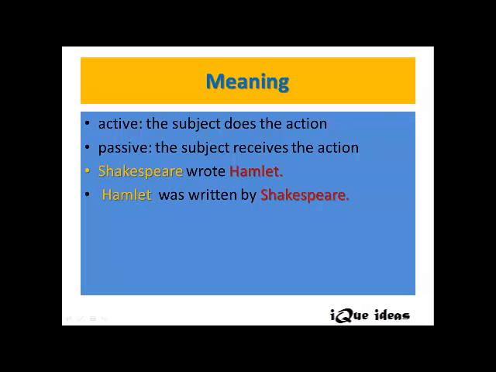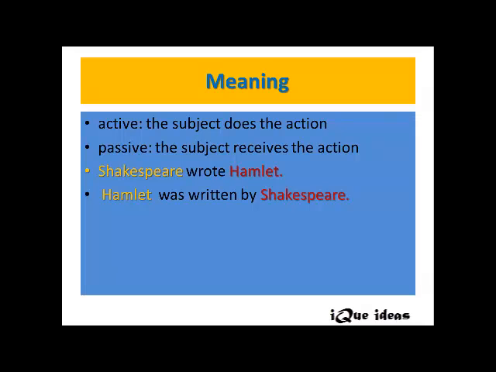Let's find out the meaning of active voice and passive voice. The word active itself indicates that the agent or the subject does or performs the action, whereas in passive, the subject receives the action. Let's have a look at these two sentences here. Shakespeare wrote Hamlet. Let's dissect the sentence.